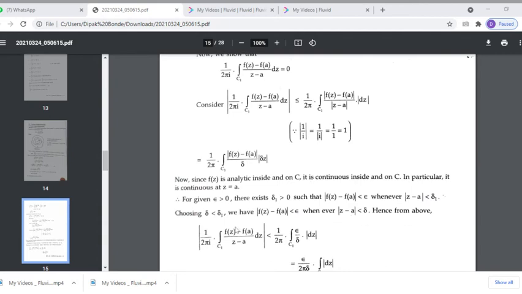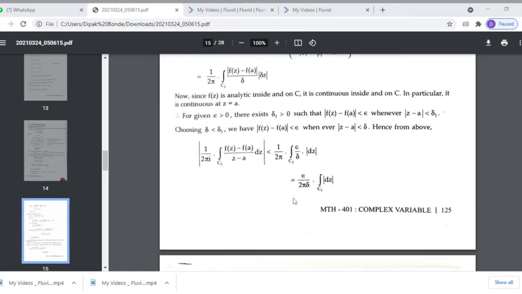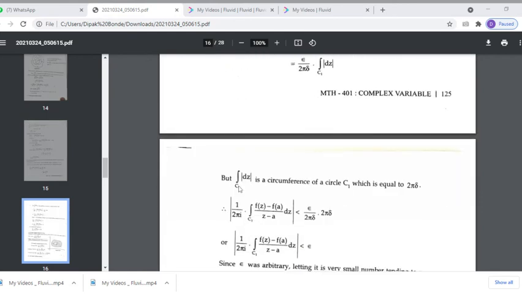Hence the modulus of this integral is strictly less than 1 upon 2 pi. Put the value: modulus of f of z minus f of a is less than epsilon, and modulus of z minus a is delta, and integration dz. Epsilon upon delta is a constant, take it outside, so epsilon upon 2 pi delta integration over c1 dz, and integration over c1 dz is the circumference of circle c1, which is equal to 2 pi delta.